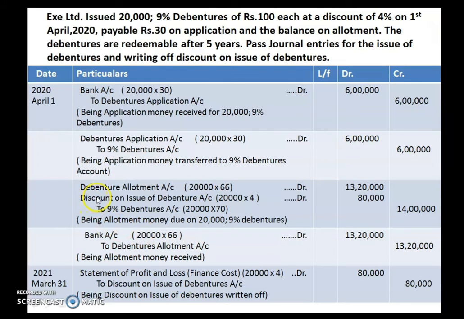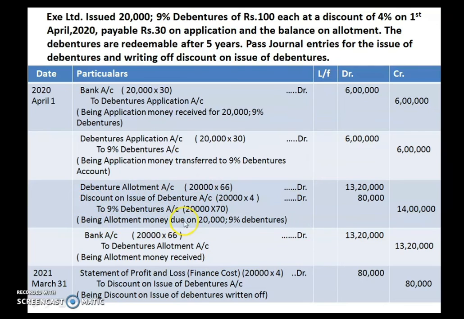Now next one is allotment. Now what you have to be a little careful about over here. Debenture allotment account debited. Discount on issue of debentures account debited to 9% debentures account. Okay, discount. This is the case of discount. So you know discount is a loss, a capital loss. So you have to transfer it on the debit side. So write it down there.